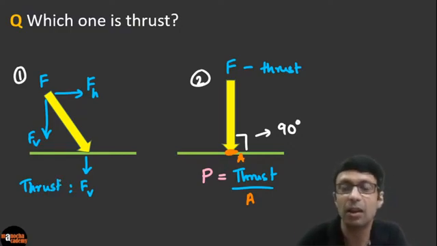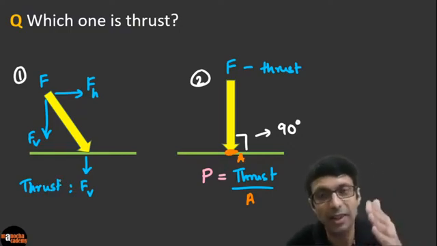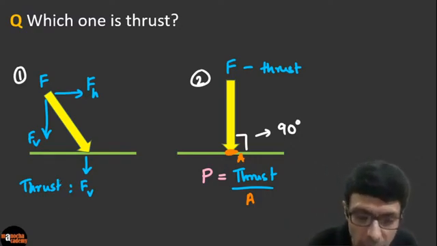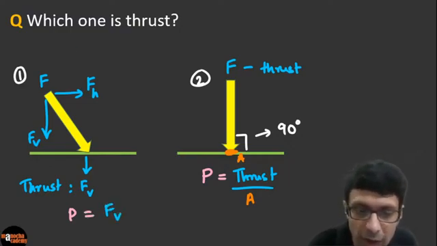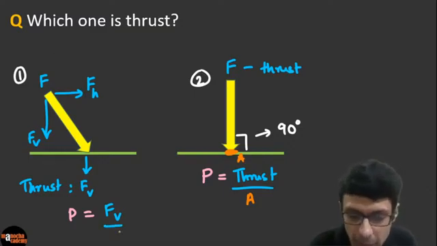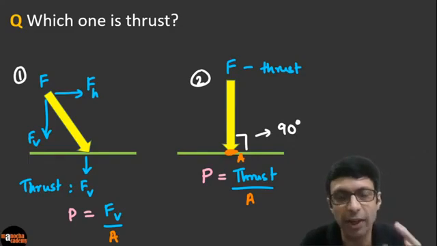Because horizontal is along the table, but we are interested in the perpendicular force because we want to calculate pressure. So the pressure is basically going to be the vertical force, or the perpendicular force, divided by the area of contact. Do you guys agree? Right? Very good, excellent, great to hear, it's clear.